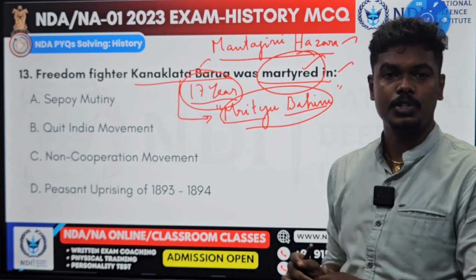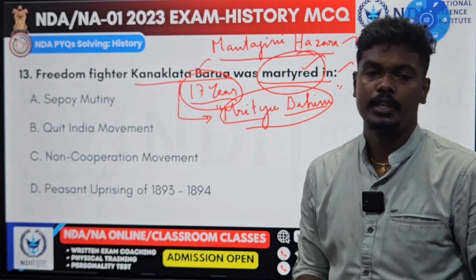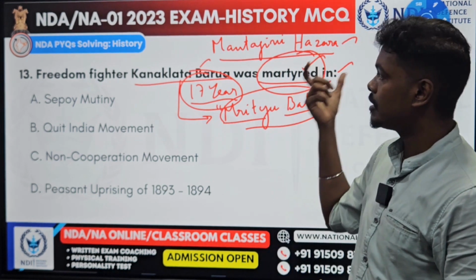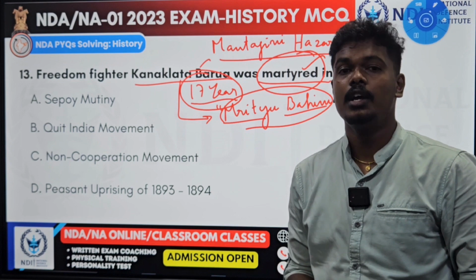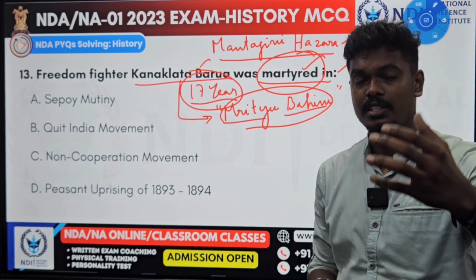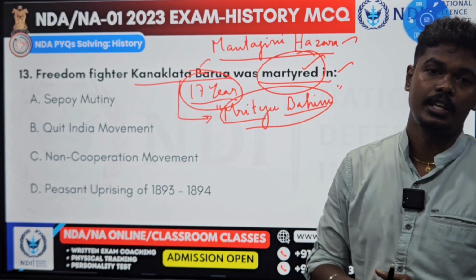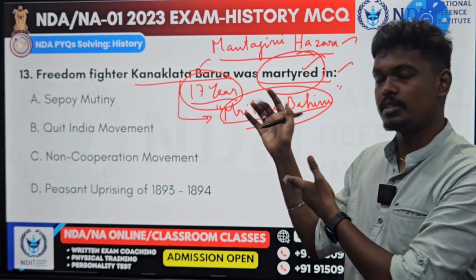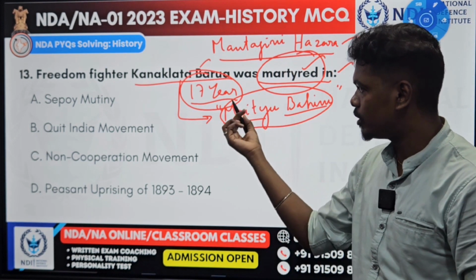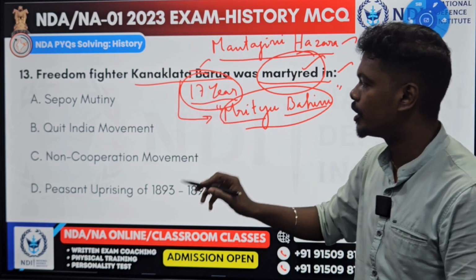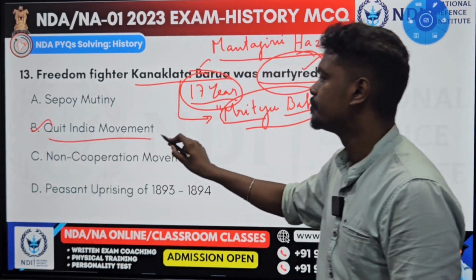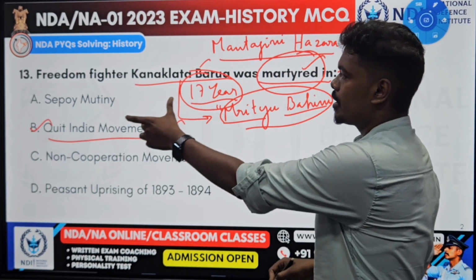And why is she in the news? Because President Draupadi Murmu mentioned Matangini Hazra and Kanaklata Barua in her speech. She gave credit and appreciated their sacrifice for this country. And that is why this is in the news, and that is why this is in the exam. And as I told, this incident happened during the Quit India movement. Yes. So this is about Kanaklata Barua.